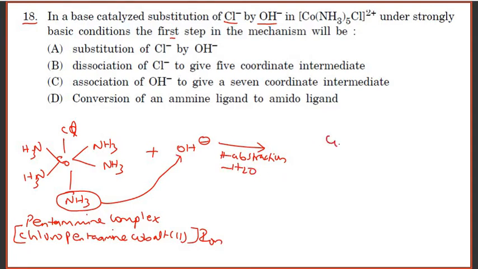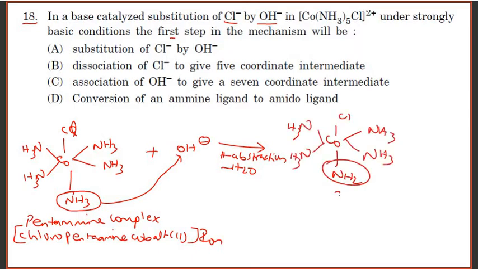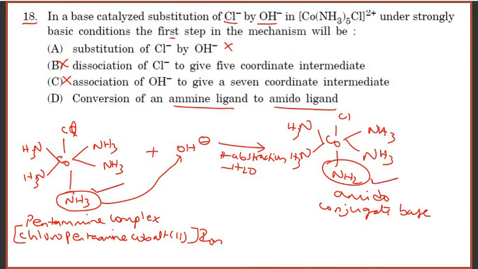So you will get an amido group. This amido group is a conjugate base. Substitution of Cl by OH, no, it was wrong. Dissociation of Cl to give a 5 coordinated complex, this option is also wrong. Association of OH to give 7 coordinated, no, 7 coordinated was not formed. The conversion of amine ligand to amido ligand. Here you see this amine ligand is converted into amido ligand. Option D is the correct answer.